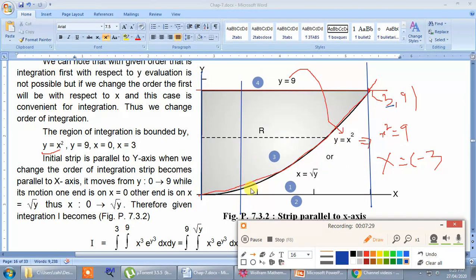While it moves, you can check that the lower end of the strip is on the parabola, whose equation is x equal to root y, that is y equal to x square, and the upper end is on y equal to 9.